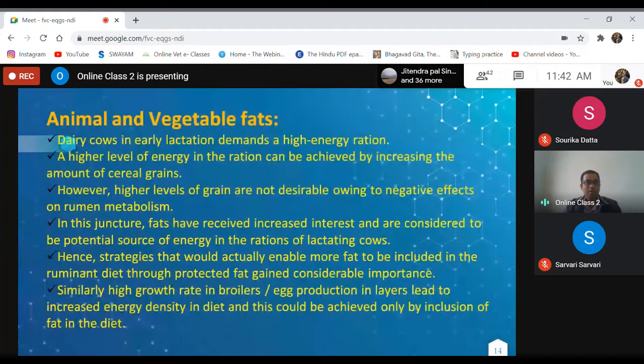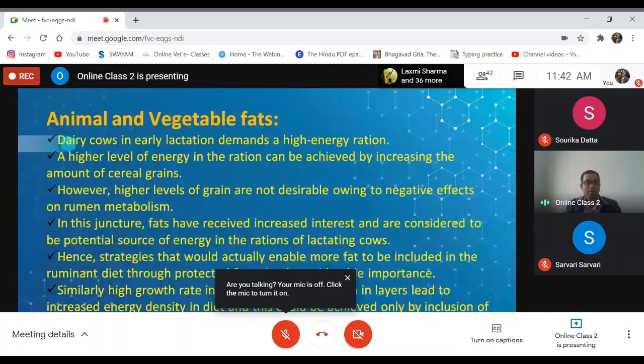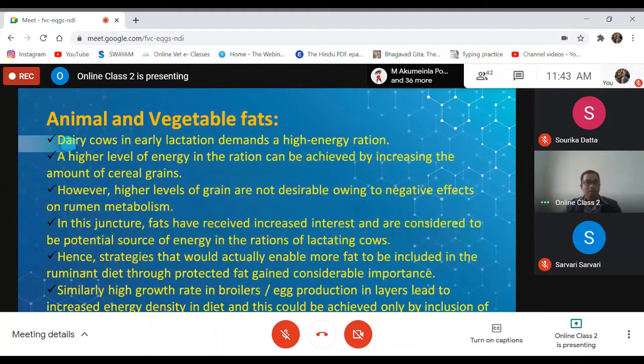Dairy cows in early lactation demand a high energy ration. A higher level of energy in the ration can be achieved by increasing the amount of cereal grain, but sometimes it is not possible, and incorporation of animal or vegetable fats is desirable. Fats have received increased interest and are considered a potential source of energy in the ration of lactating cows. Hence, protected fat, which enables more fat to be included in a ruminant diet, is of considerable importance. So this is also another thing we have to consider in case of ruminant animals.